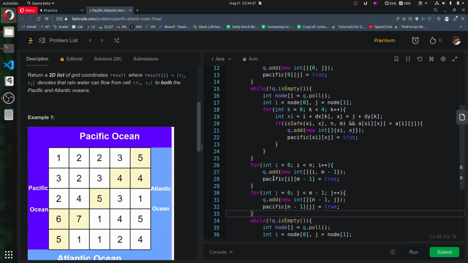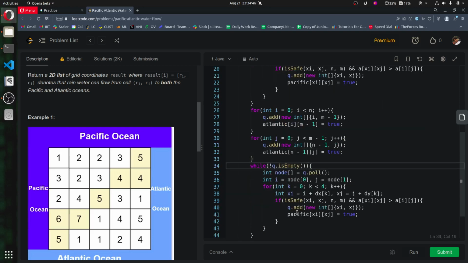Also this should be Atlantic. Yeah, so I think it is done now.